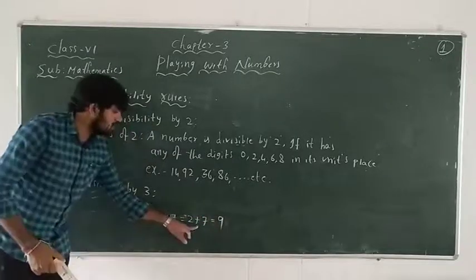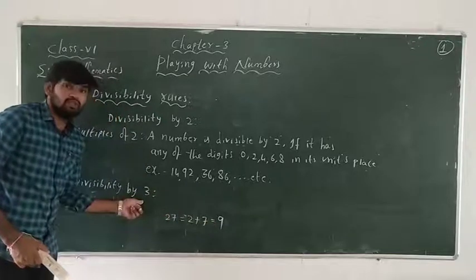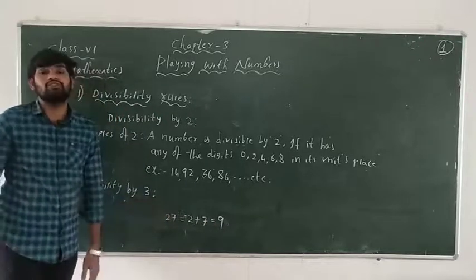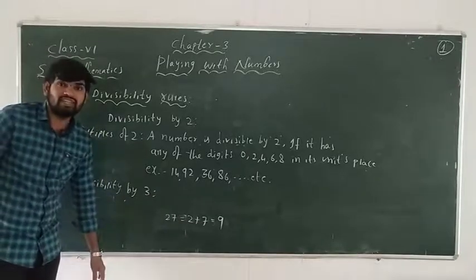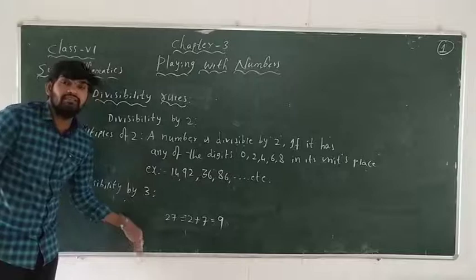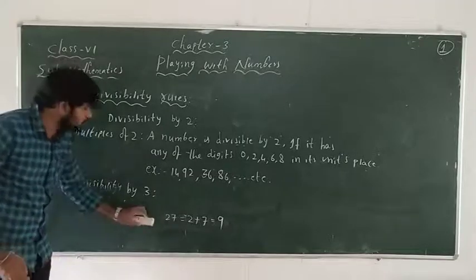Here the sum of the digits is 9. That is divisible by 3. So by that we can say the given number is also divisible by 3. From this what we can say: if the sum of the digits of a given number is divisible by 3, then the given number is also divisible by 3. So that is the statement of divisibility by 3.